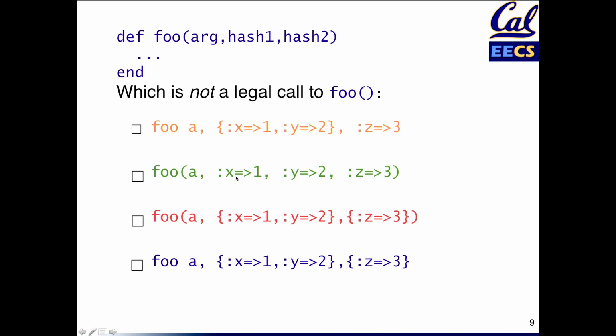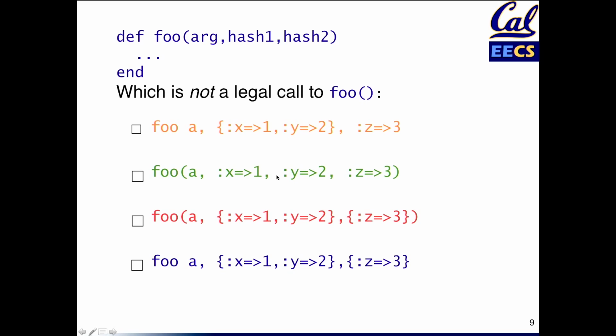in the green example, there's three key value pairs here, but the function wants two hashes. And there's no unambiguous way to figure out where the first hash ends and the second hash begins. So, and again, how do you know for a specific function call? If I didn't show you the definition of foo, you couldn't necessarily tell that this green one was illegal, right?